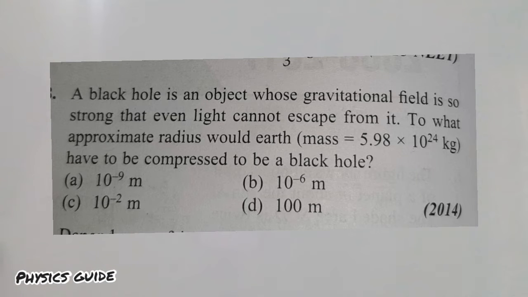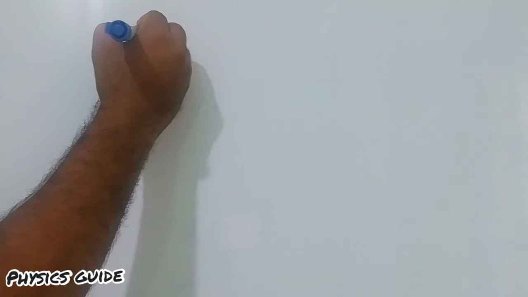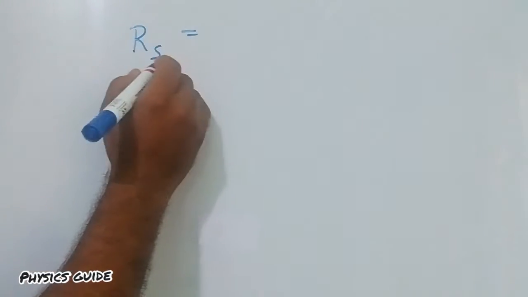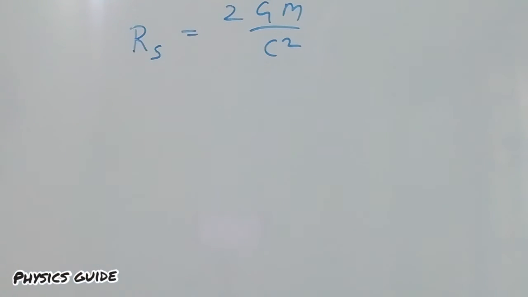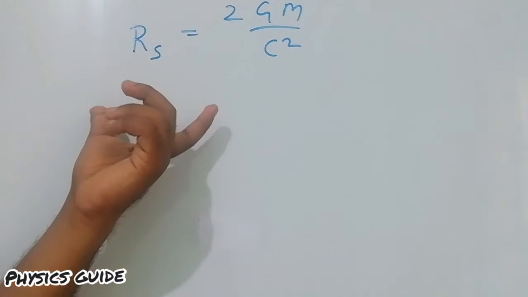A black hole is an object whose gravitational field is so strong that light cannot escape from it. To what approximate radius would Earth, having mass 5.98 × 10^24 kg, have to be compressed to be a black hole? So to be a black hole, the radius of Earth is equal to 2GM/c². This is the equation to be a black hole.